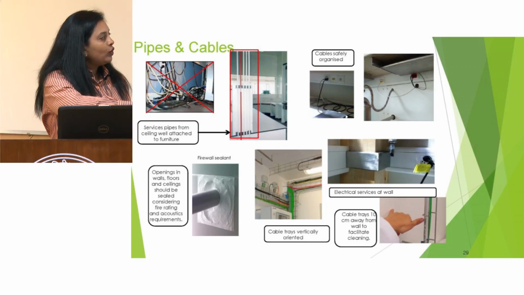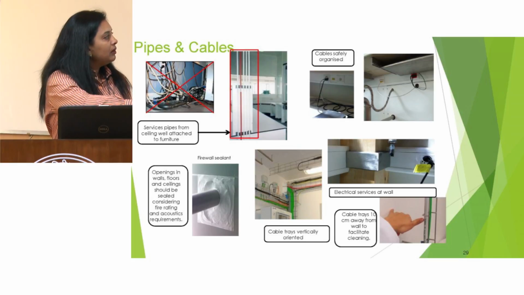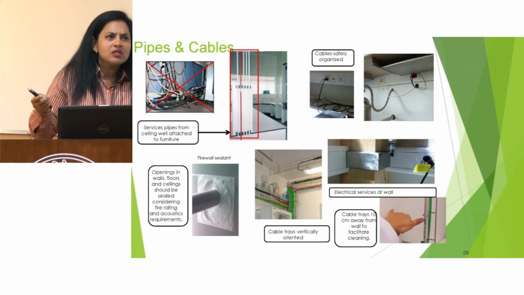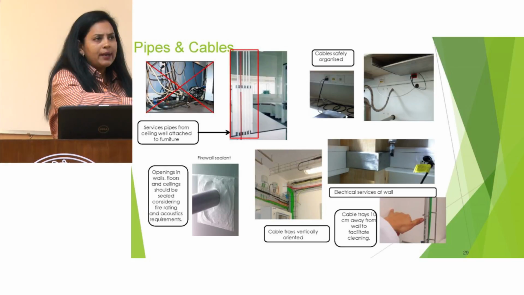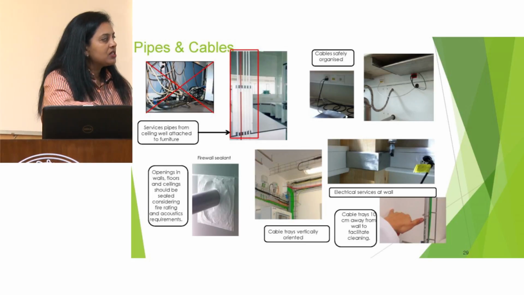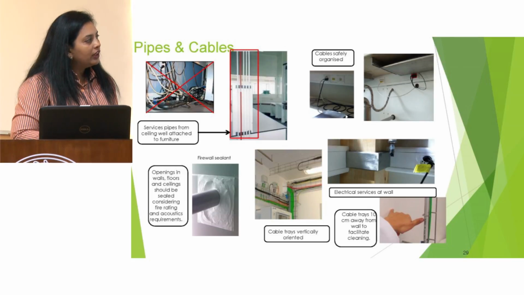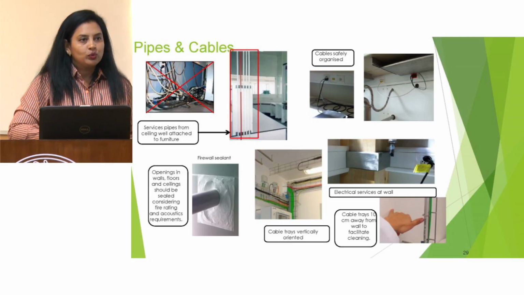These are the vertically oriented cable trays, and many cables can come through them. This type of example is of the small electrical switches which we have to provide to our appliances. And whenever these cable trays are used, there should be a minimum 10 centimeter distance, so that we can do the cleaning of these cables, and also behind these cable trays.